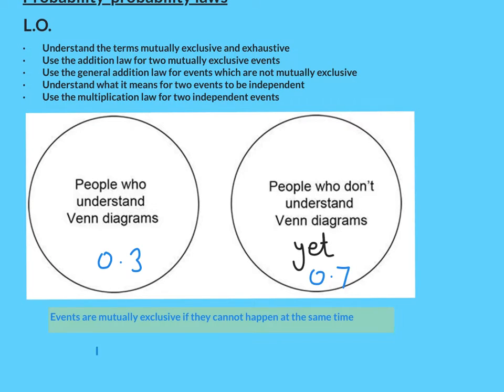Well, if I wanted the probability of understanding or not understanding, because there's no intersection here, I would literally just add 0.3 plus 0.7, which is 1.